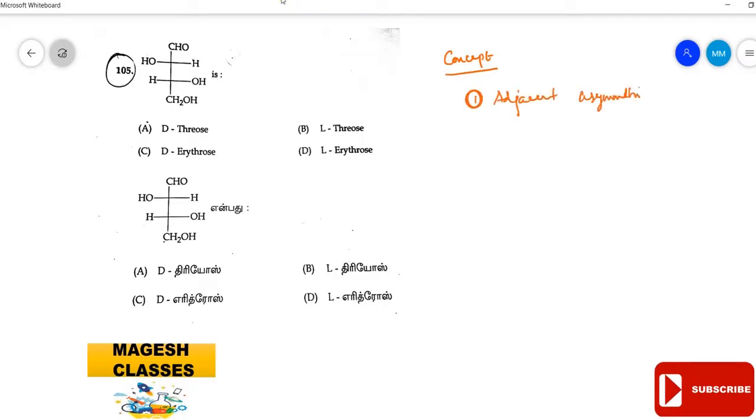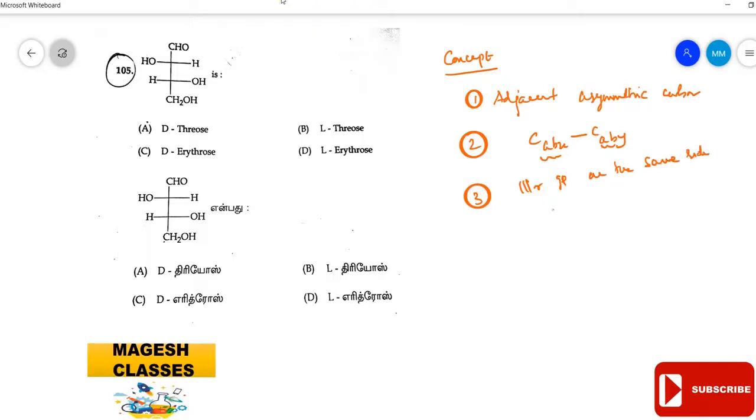The compound should contain adjacent asymmetric carbons and the carbon is in the form of ABX, ABY. That is, two groups are the same and the third one is different. If the similar group is on the same side, it is said to be erythro.